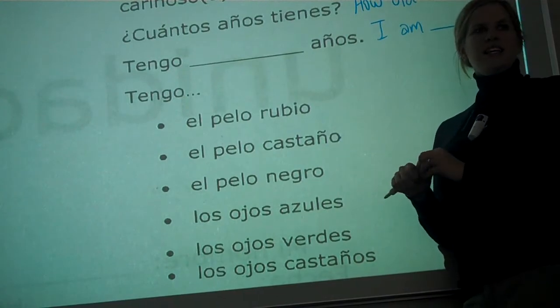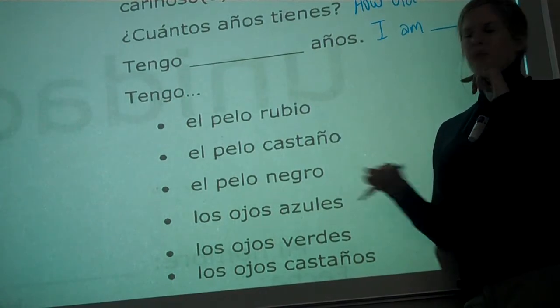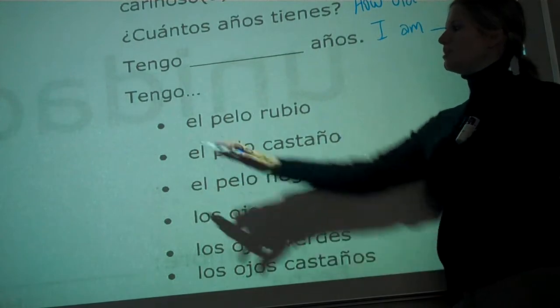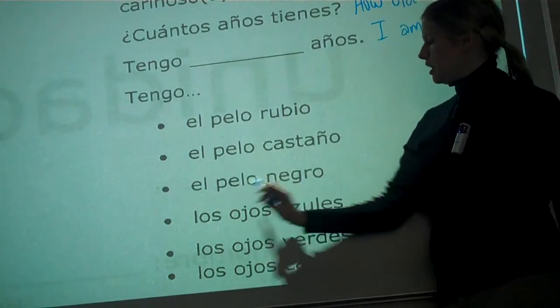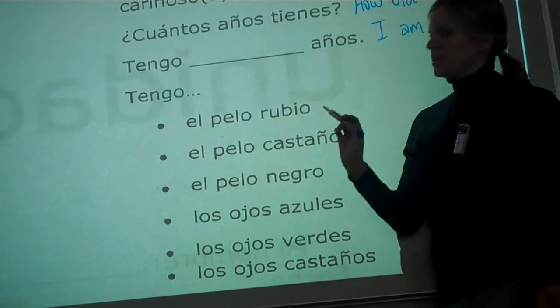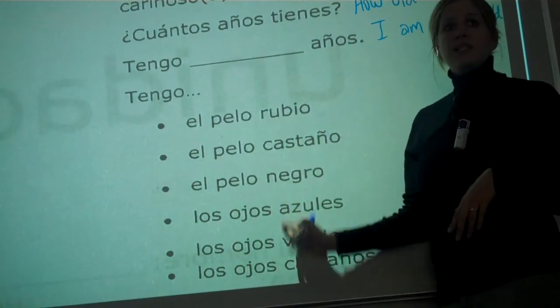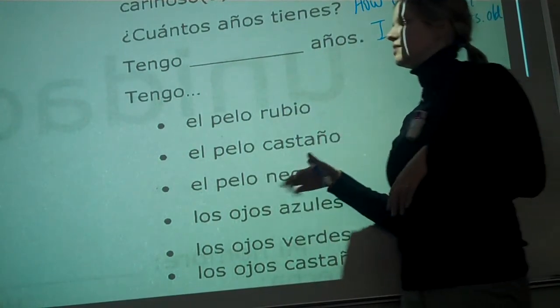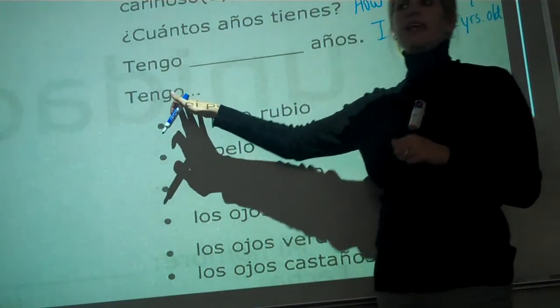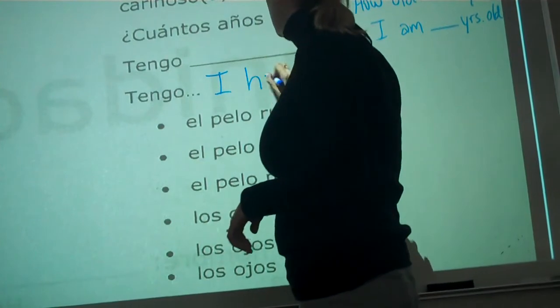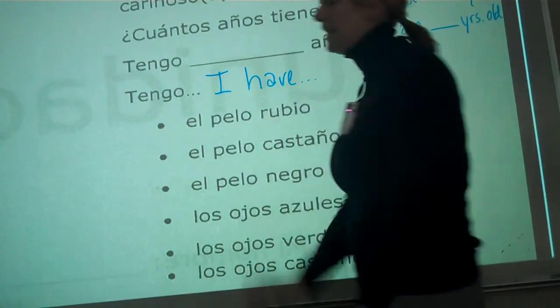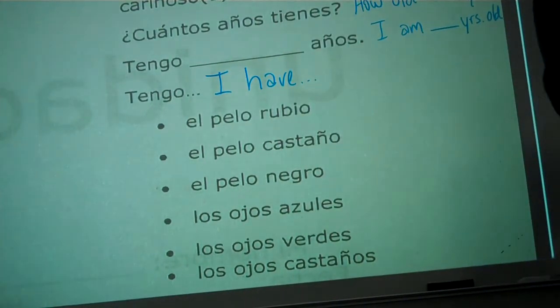We have a long list of things right here that we need to go over, and they all start out with tengo. Tengo el pelo rubio, tengo el pelo castaño, tengo el pelo negro, tengo los ojos azules. Those of you that watch Dora, you're probably seeing some colors in here, so we're going to be talking about some colors and different stuff. But tengo, what does tengo mean? I have, okay? Literally it means I have. So, all of these start out with I have.